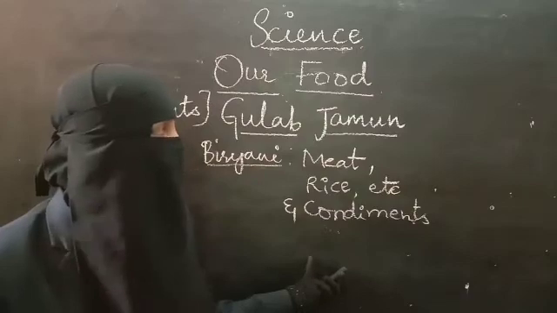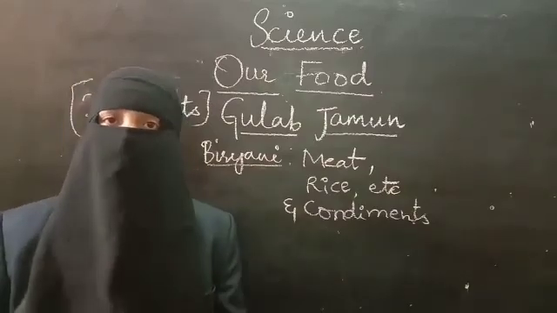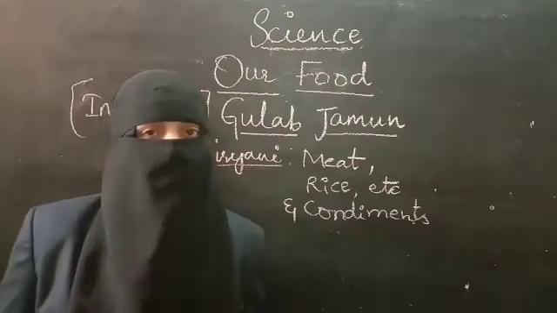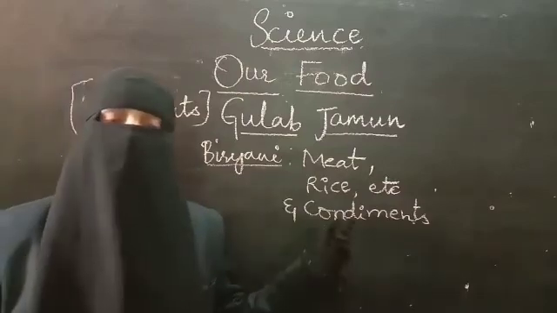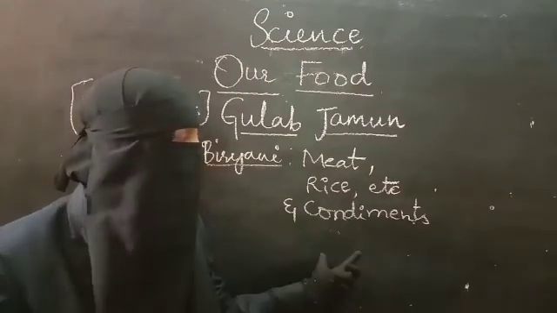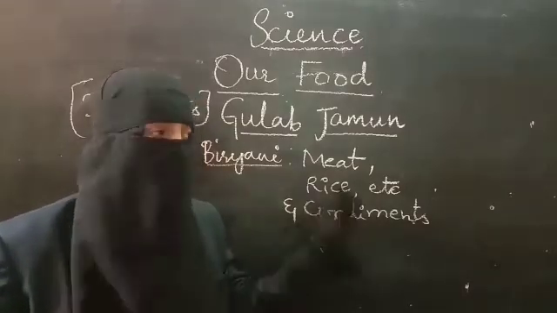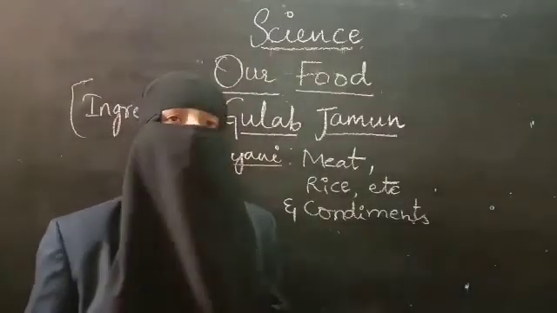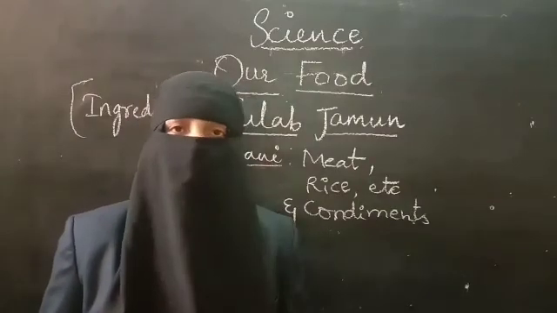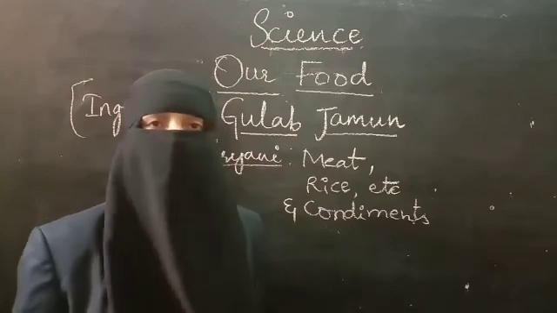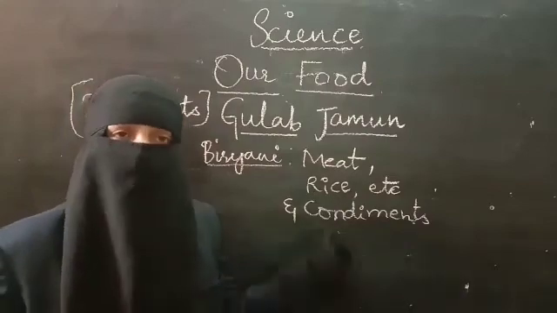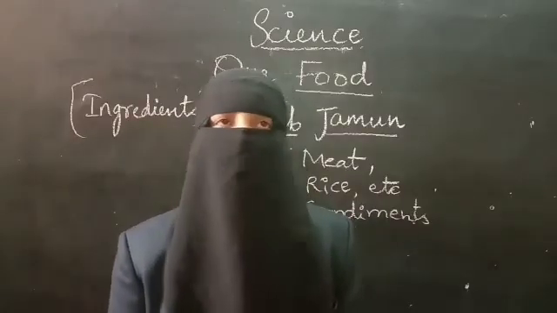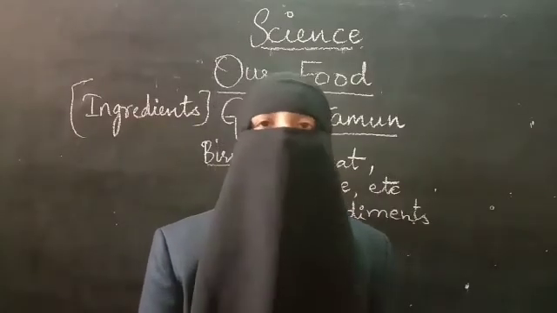So why are these materials required? Do you know there is a change in the taste of food? The plain food will be having plain taste. It is not having any kind of taste. It is the taste of rice. But in biryani we will add different types of ingredients. As we are adding different kinds of ingredients, they will give their flavor. Kitchen ingredients like coriander leaves, mint leaves, chili powder, turmeric, and salt will give flavor to our biryani. And along with these ingredients, an extra thing is added, that is condiments. In the same way, if you want to make pallikaram or chicken curry, what things are required to make chicken curry? Chicken.